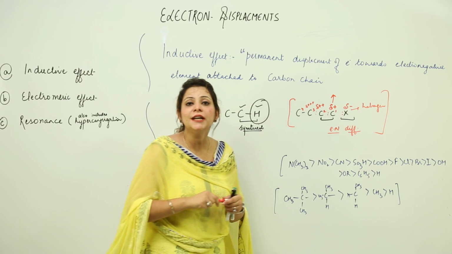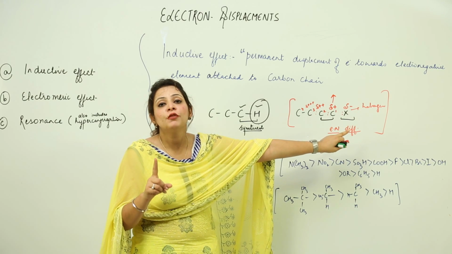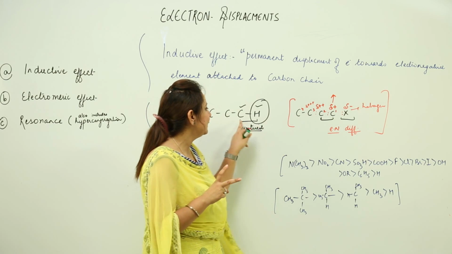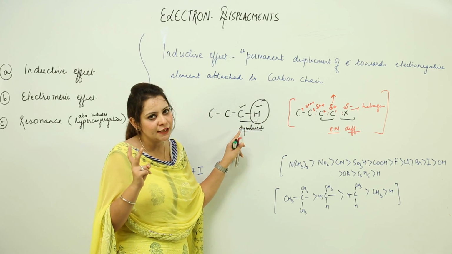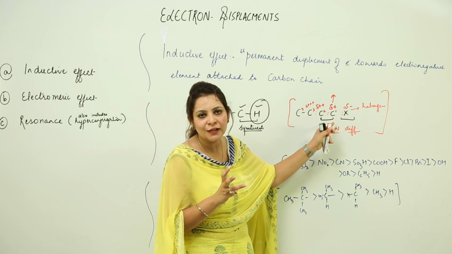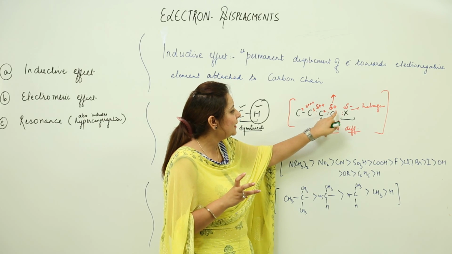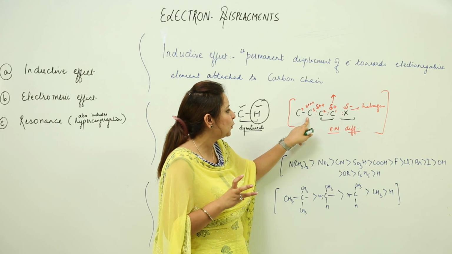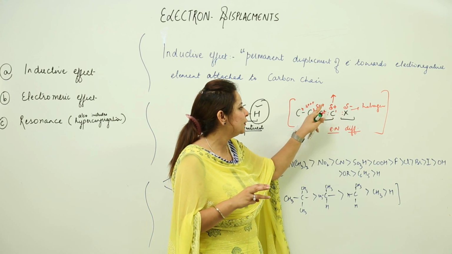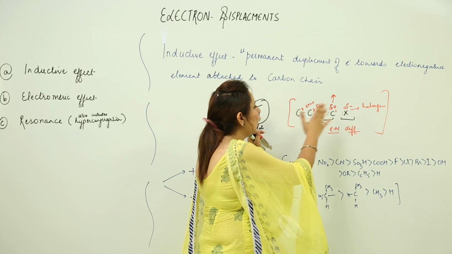So what is the essential condition for that? There should be an electronegative element. This is the essential condition because otherwise we won't be able to see the inductive effect. Second thing is that it is not seen in the C-H bond, there is no displacement in the C-H bond as such. Third, the magnitude of charge goes on decreasing. We have observed that the magnitude of charge goes on decreasing as we compare the charge of C3 and C1. One has partial positive charge and the other has a smaller partial positive charge. So the magnitude of charge keeps on decreasing as we move away from the electronegative element. So this is what is the inductive effect.